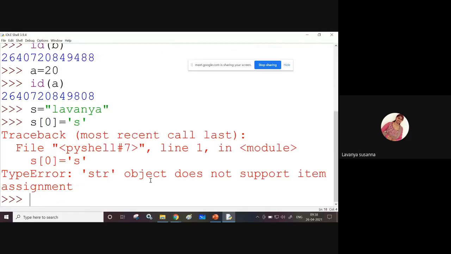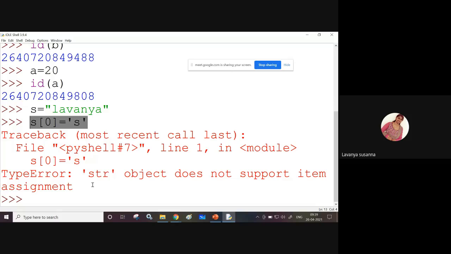See here, there is an error, right? str object does not support item assignment. See here. What error did you get? str object, string object. Remember that in Python, everything, every value, every character, everything is considered an object. String object does not support item assignment. That means in the zeroth location, you cannot assign any other value. That means strings are immutable. You cannot change the strings.